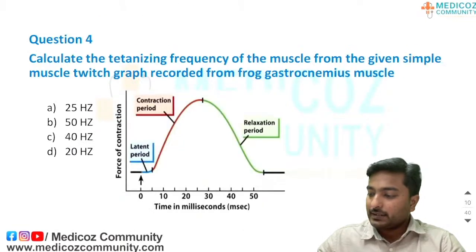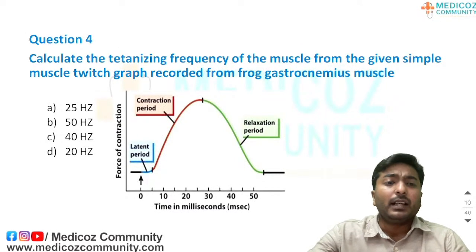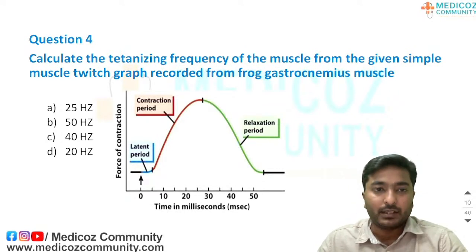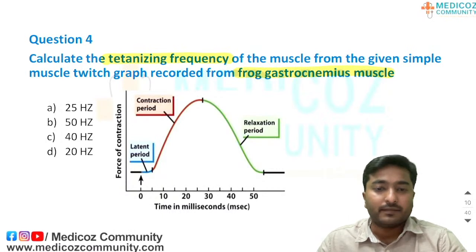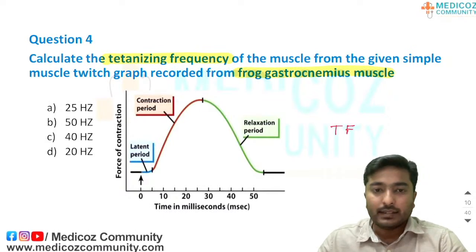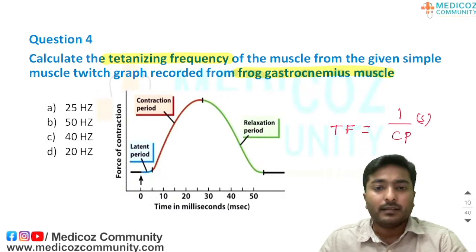Moving on to the next question. Calculate the tetanizing frequency of the muscle from the given simple muscle twitch recorded from the frog gastrocnemius muscles. We want to calculate the tetanizing frequency, and this is very simple because we know that the formula for tetanizing frequency is nothing but 1 by contraction period in seconds, right?